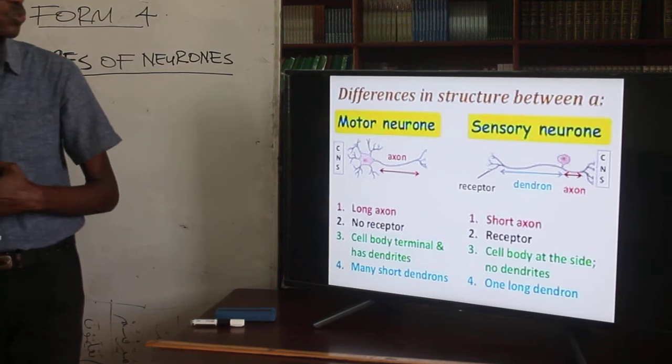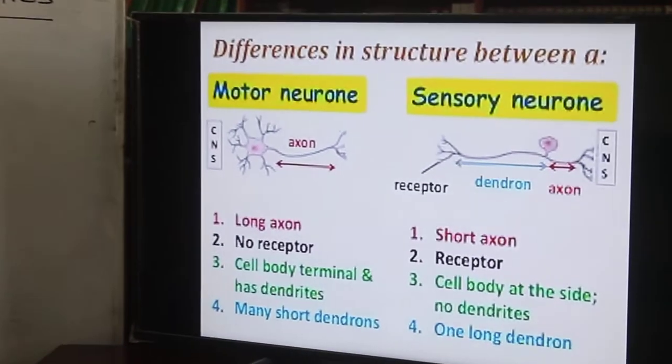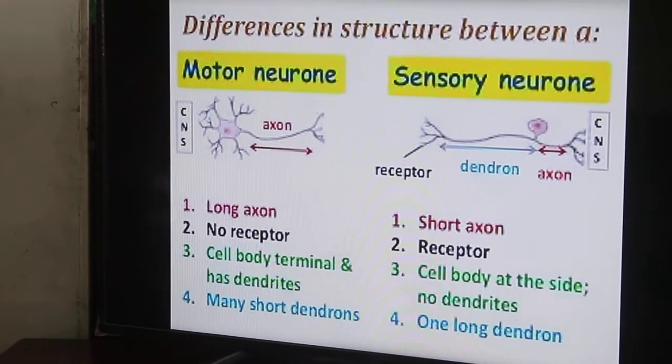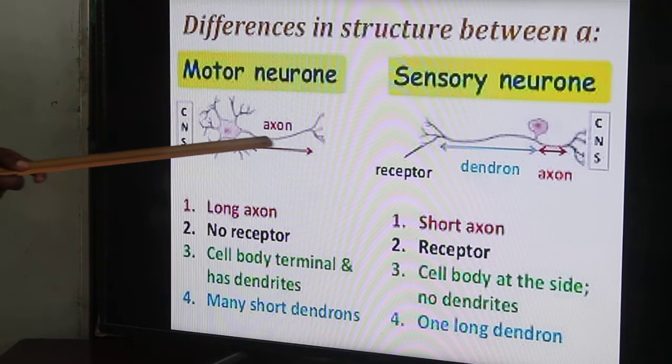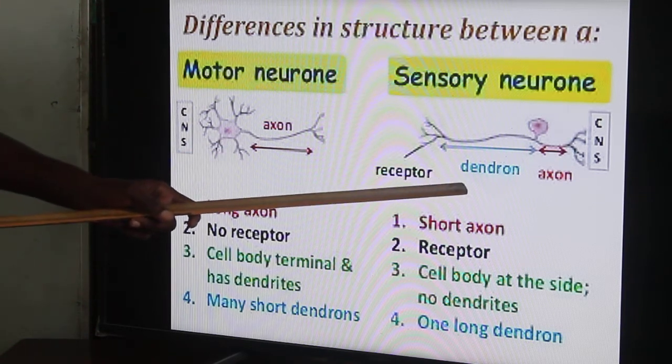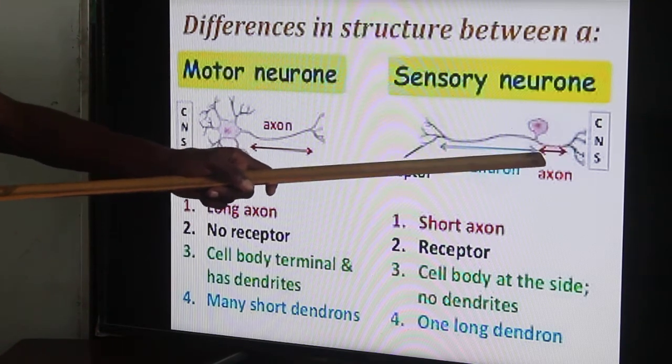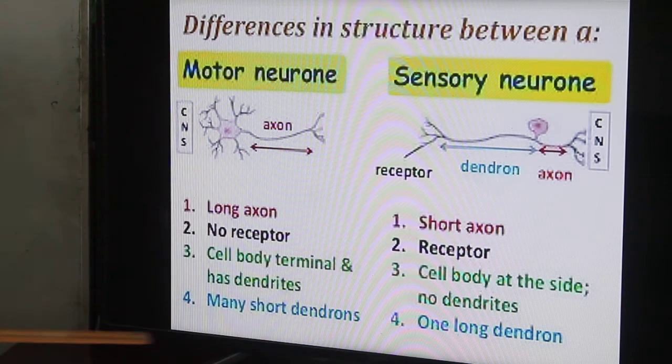We now look briefly at the differences. We compare the structures of the two neurons that we just discussed, the motor neuron and the sensory neuron. Basically, in terms of the size of the axon, number one, the motor neuron has a long axon, from here up to here, and if you compare it to the sensory neuron, this one is short. So it is short in the sensory neuron, and a bit longer in the motor neuron.